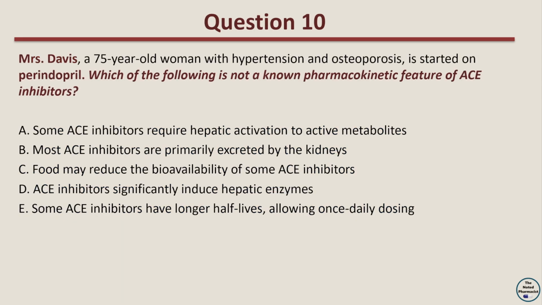Question 10. Mrs. Davis, a 75-year-old woman with hypertension and osteoporosis, is started on perindopril. Which of the following is not a known pharmacokinetic feature of ACE inhibitors? Option A, some ACE inhibitors require hepatic activation to active metabolites. Option B, most ACE inhibitors are primarily excreted by the kidneys. Option C, food may reduce the bioavailability of some ACE inhibitors. Option D, ACE inhibitors significantly induce hepatic enzymes. Option E, some ACE inhibitors have longer half-lives, allowing once-daily dosing.